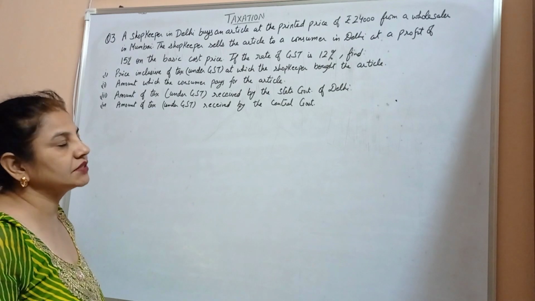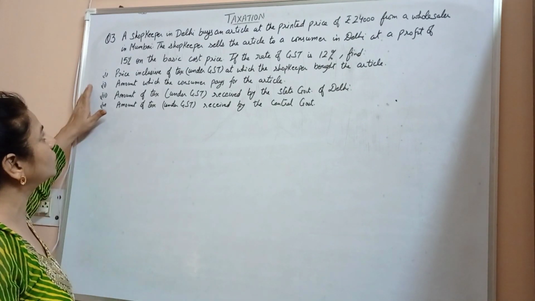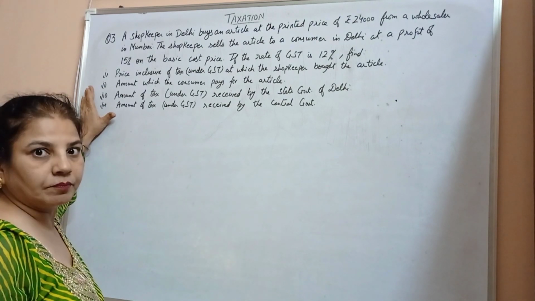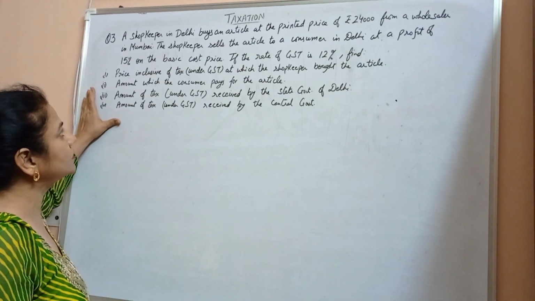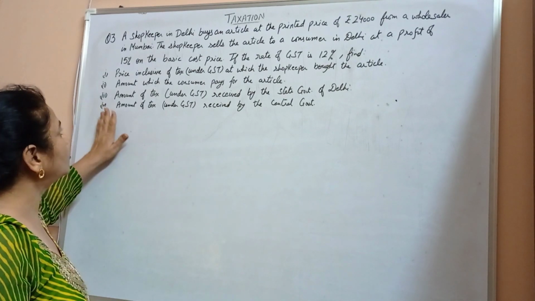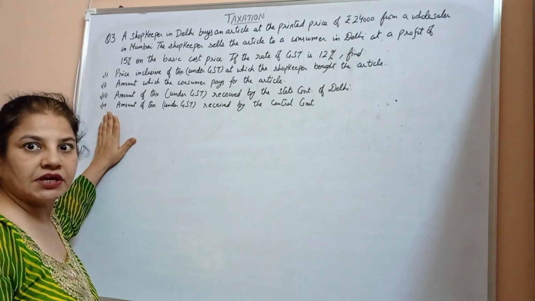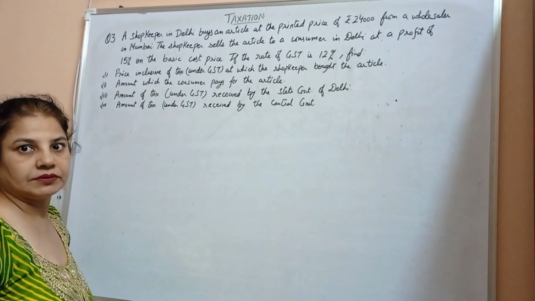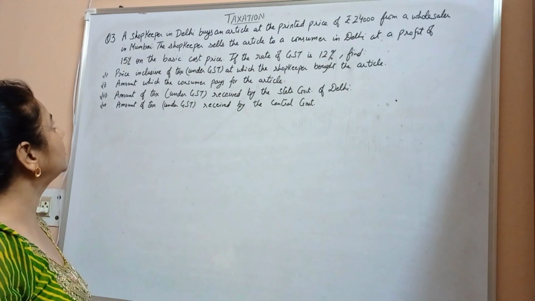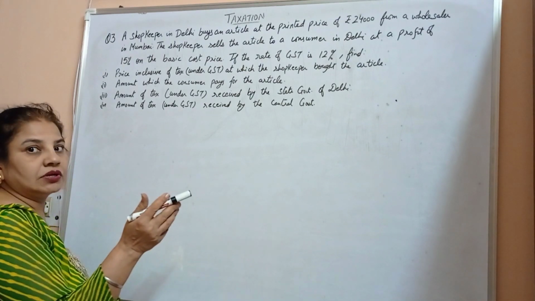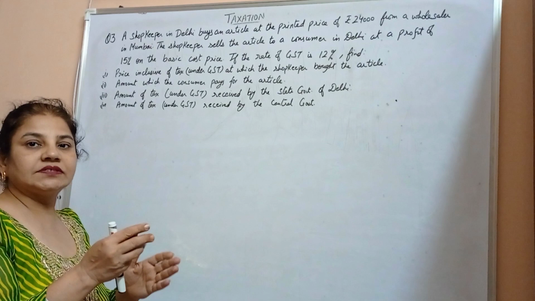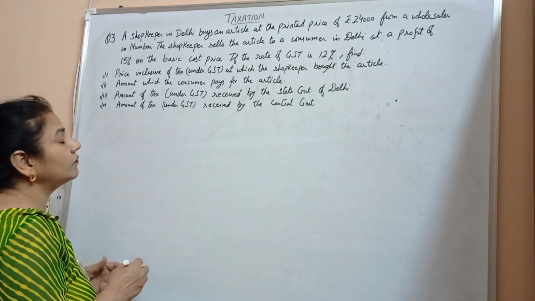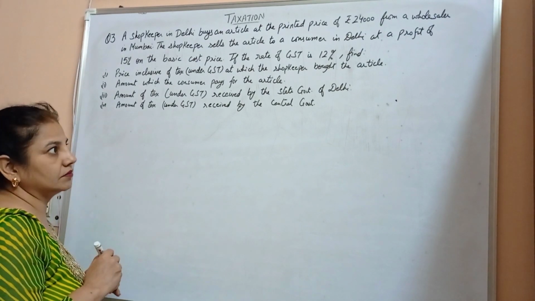If the rate of GST is 12%, find the price inclusive of tax under GST at which the shopkeeper bought the article, amount which the consumer pays for the article, amount of tax under GST received by state government of Delhi, and amount of tax under GST received by the central government. Here it is given to us that the transaction of an article is from Mumbai to Delhi. That means outside the state. So here we will apply the interstate sale.